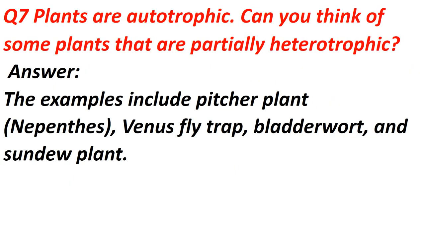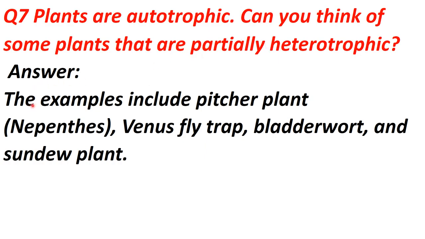Next is question number 7 of NCERT, and the question is, plants are autotrophic. Can you think of some plants that are partially heterotrophic? Means usually plants are autotrophic, but there are some plants which are partially heterotrophic also. Why is this partially heterotrophic word used? It doesn't mean that these plants cannot perform photosynthesis, but for their additional needs of the nutrients, they act as heterotrophs, right?